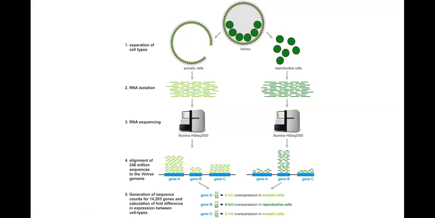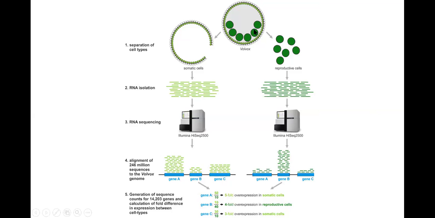The DNA doesn't change from one cell to the other in terms of quantity. In the same way, they were observing the genome in somatic cells and reproductive cells: the genome content is the same, but the expression of genes varies, with gene A overexpressed in somatic cells, gene B overexpressed in reproductive cells, and gene C overexpressed in somatic cells. By this we say gene A controls the function of somatic cells, and gene B controls the function of reproductive cells. So why am I jumping from evolution to genomics? Because I wanted to bring two concepts here.